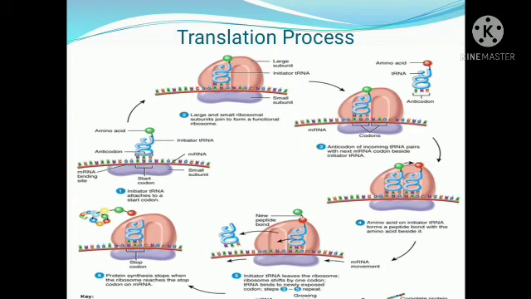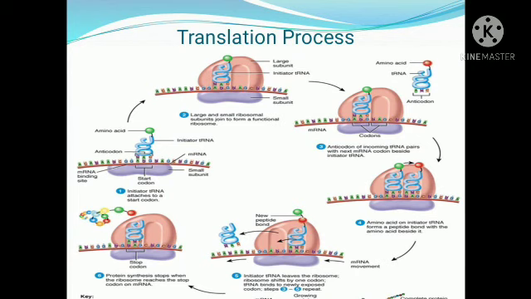Now the fifth step. After the peptide bond formation, what happens? The amino acids are attached to the A site tRNA. The tRNA leaves the P site and the tRNA from the A site moves to the P site. How does it happen? It happens when the ribosomal subunit moves along the mRNA template. The codon of the P site moves to the E site and gets removed from there.